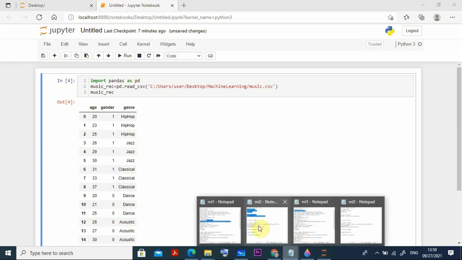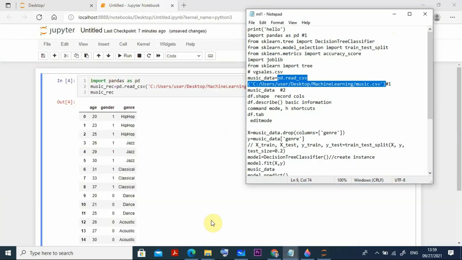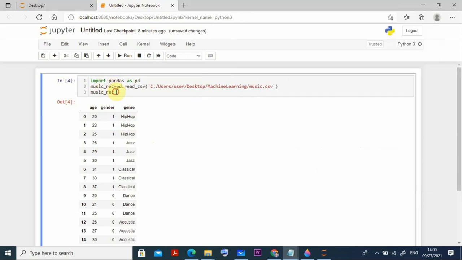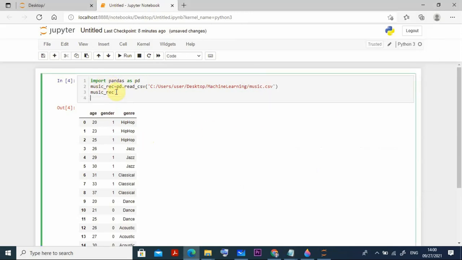Then the next thing we are going to do is see the shape of this data. You can use this command, dot shape, or dot describe. You can do all the things. This is the basic information. For showing the records and columns, you can use dot shape. That is the same thing, I put it here.